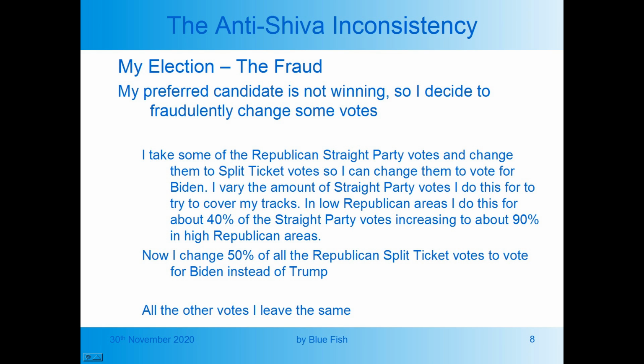Now my preferred candidate is not winning, so I decide to fraudulently change some votes. I take some of the Republican straight party votes and I change them to split ticket votes so that I can change them to vote for Biden. I vary the amount of straight party votes I do this for to try to cover my tracks. In low Republican areas, I do this for about 40% of the straight party votes, increasing to about 90% in high Republican areas. Now I change 50% of all of the Republican split-ticket votes to vote for Biden instead of Trump. All the other votes I leave the same.